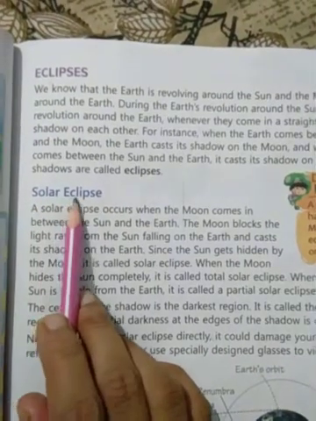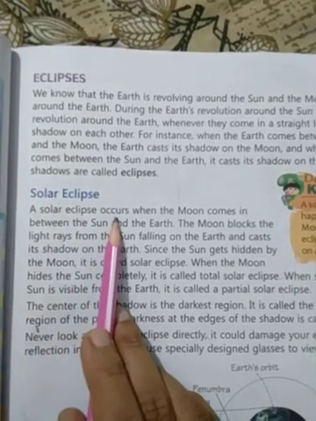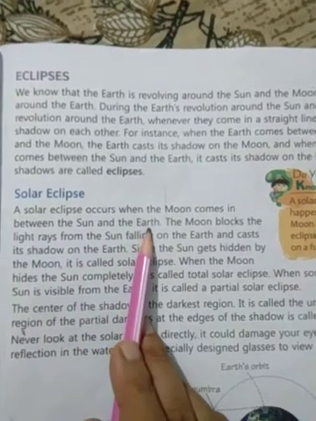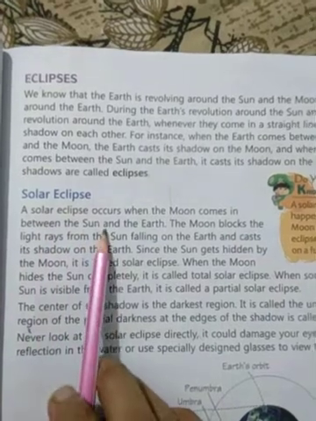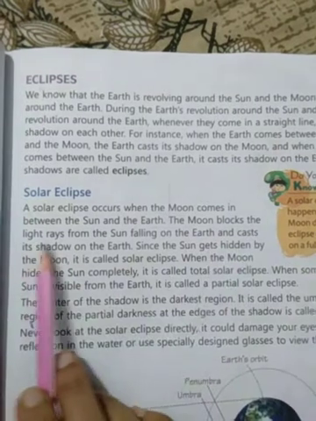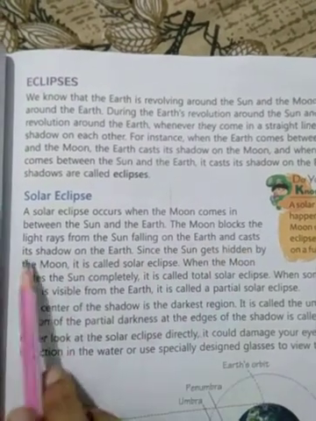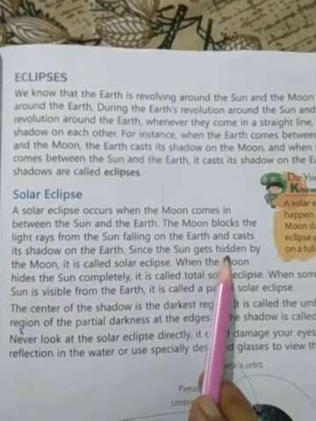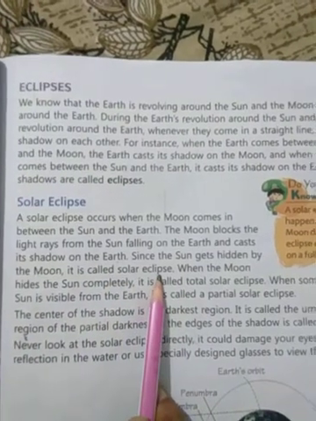Now we have to understand about solar eclipse. A solar eclipse occurs when the moon comes in between the sun and the earth. The moon blocks the light rays from the sun falling on the earth and casts its shadow on the earth. Since the sun gets hidden by the moon, it is called solar eclipse.